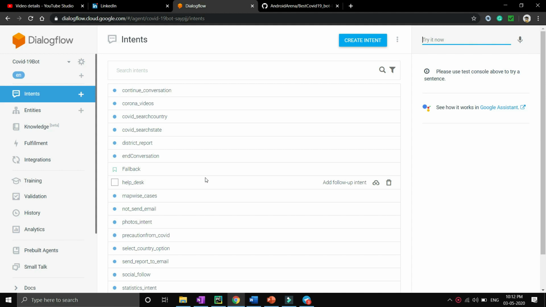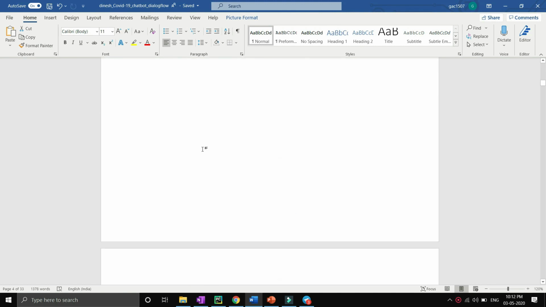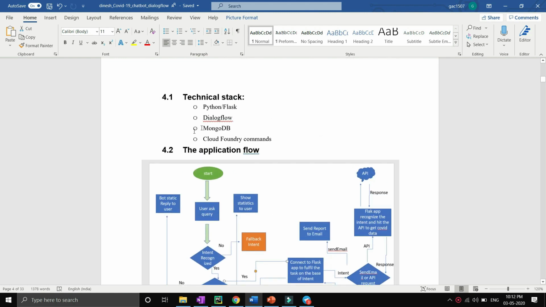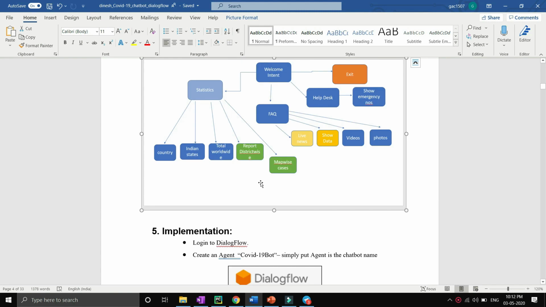If the import functionality doesn't work for you, you have to create it manually. I have mentioned all the information inside my document. You can see the document over here, and I have posted the link in my GitHub profile. This is the document where I have also mentioned the stepwise implementation, including the application flow diagram. So let's discuss the intent flow diagram.